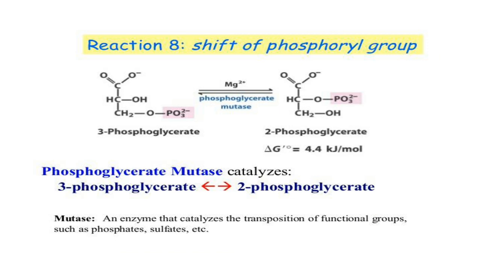The phosphate group shifts from the third carbon to the second carbon. This is an intramolecular shift. The enzyme catalyzing this reaction is phosphoglyceromutase or phosphoglycerate mutase, because it is like mutation, changing. This change is catalyzed by phosphoglycerate mutase.